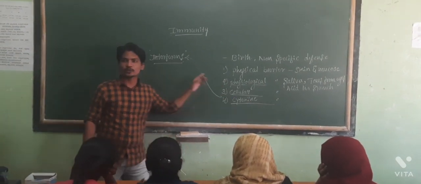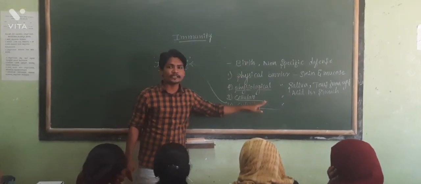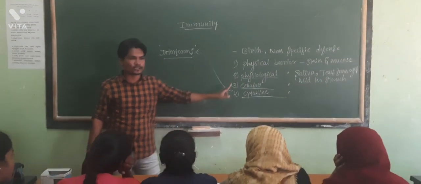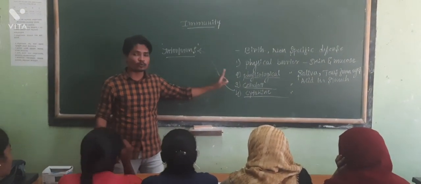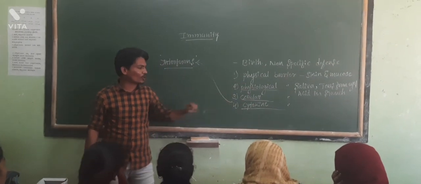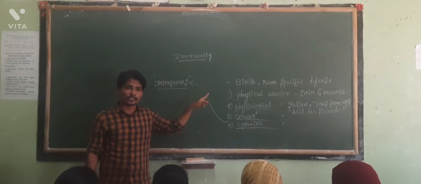Understood, right? So these are innate immunity, four kinds of barriers. The first one is the physical barrier, the second is the physiological barrier, the third is the cellular barrier, and the fourth is the cytokine barrier. Understood, right? Does anyone have doubts regarding these things?